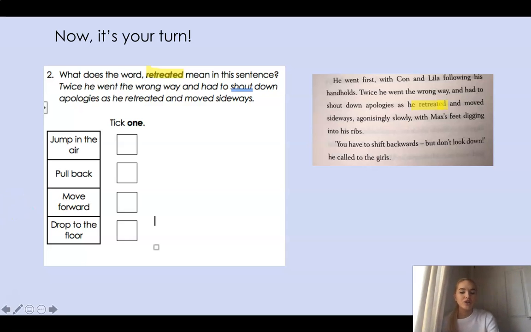And finally, would he drop to the floor? Twice he went the wrong way and had to shout down apologies as he dropped down to the floor and moved sideways. Considering how high he was up the cliff, would he have dropped down to the floor? No, he wouldn't. So which one of those would be the most sensible option? Pull back, yes. When you retreat, you often move back and let someone else go or move back to do something else, okay?